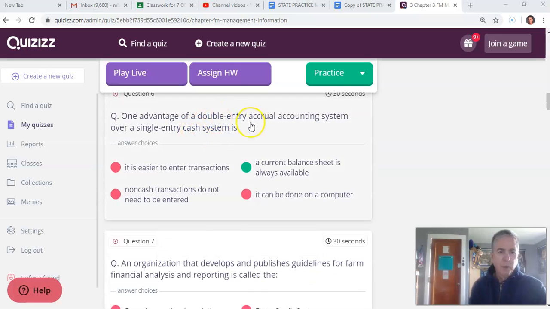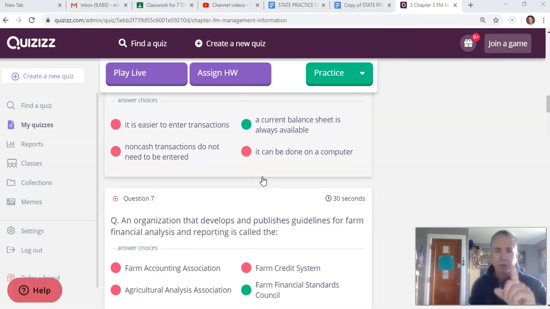One advantage of a double entry accrual system over a single entry cash system. So once again, double entry means we've got debits and credits, and the accrual accounting system means that we're going to record economic events, transactions, as they become our responsibility, whether or not they've been paid or that we've received payment. So what's an advantage? A current balance sheet is always available. That's true. It is, because you're recording all these things as they occur. That's why it's better.